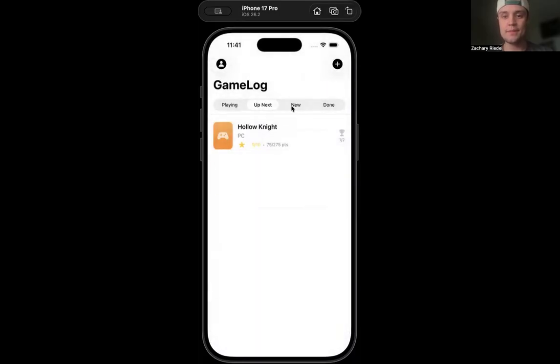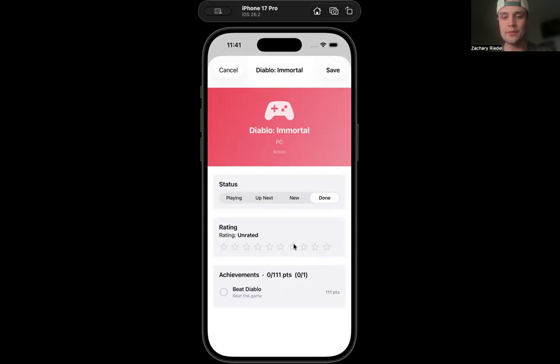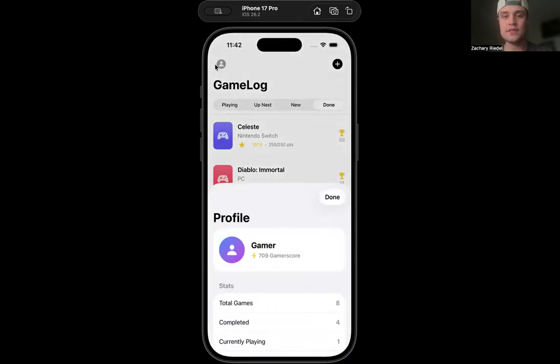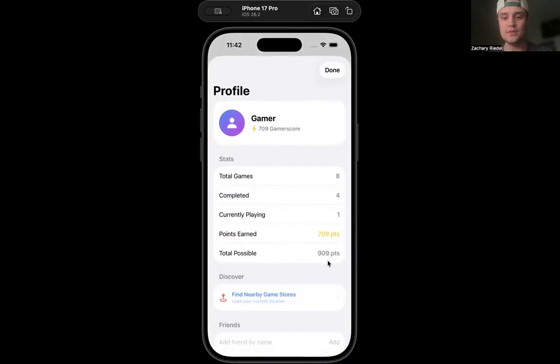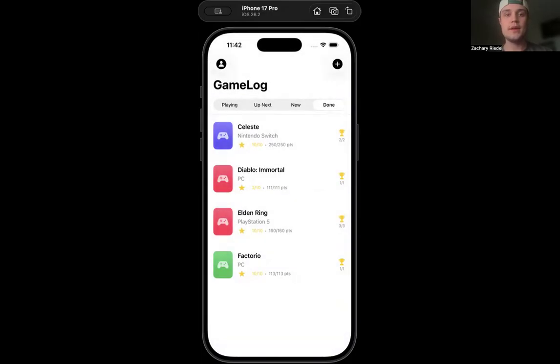We can add the game, and here it is now under our done tab. Then we can rate it. It's like a 3-star game. We can add the achievement for ourselves, save it, and go back and see that it was updated, as well as the total possible and our completed number and total games, all updated within the system. And now we'll go back to the presentation.